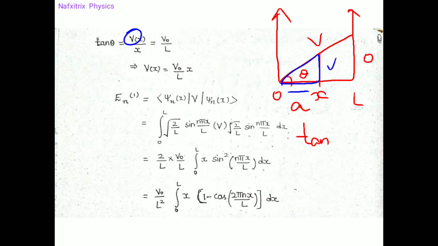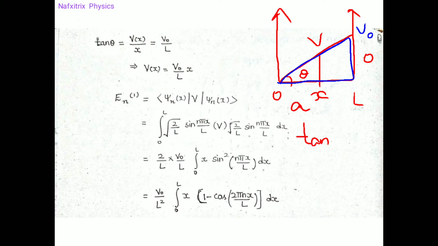Now if we consider in a similar manner the other similar triangle, for this triangle also, what is tan theta? Opposite side by adjacent side. The opposite side they have given in the question, this is V0 at this edge.